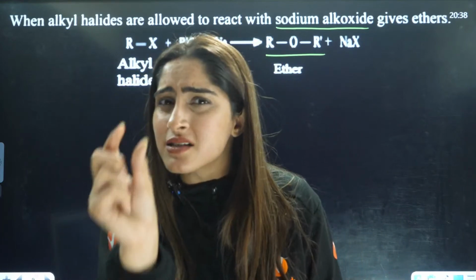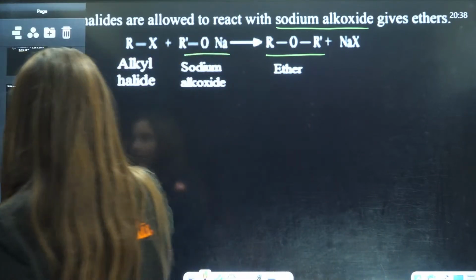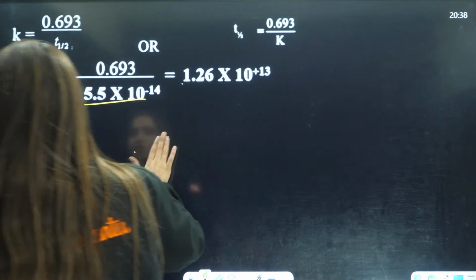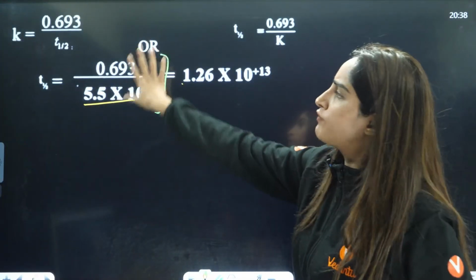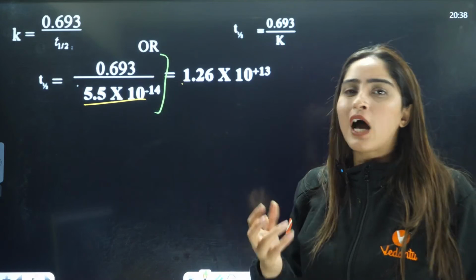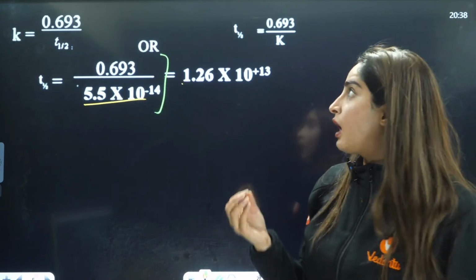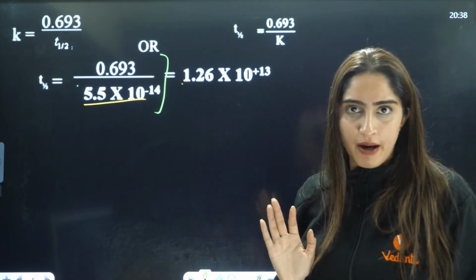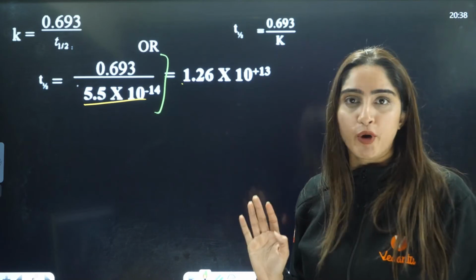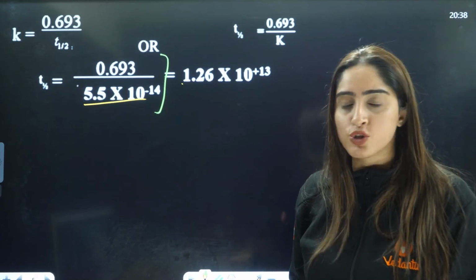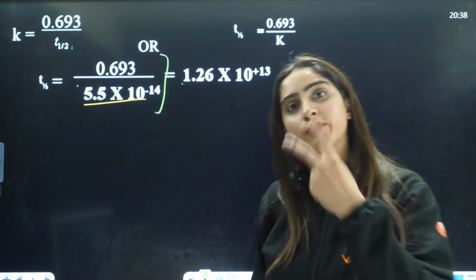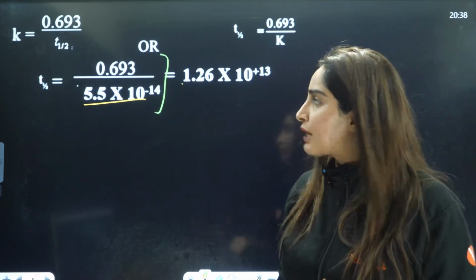Even if you have not answered properly, even if in this question you just solve it till here, they will give you marks for that. Out of 2, they will give you 1.5 marks. A good teacher will give you 1.5. Some teachers may give you 1 mark also, but they won't deduct the full 2 marks, right? So that is my advice to you.